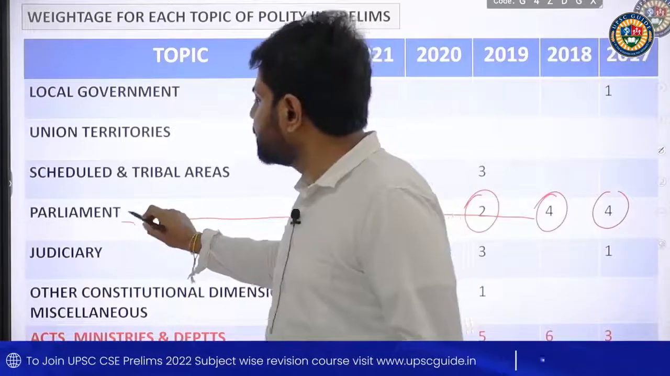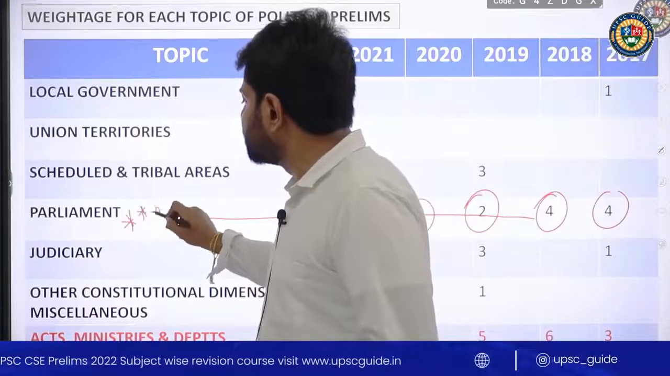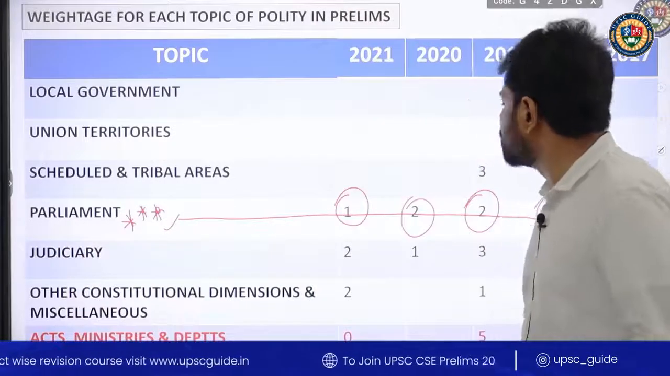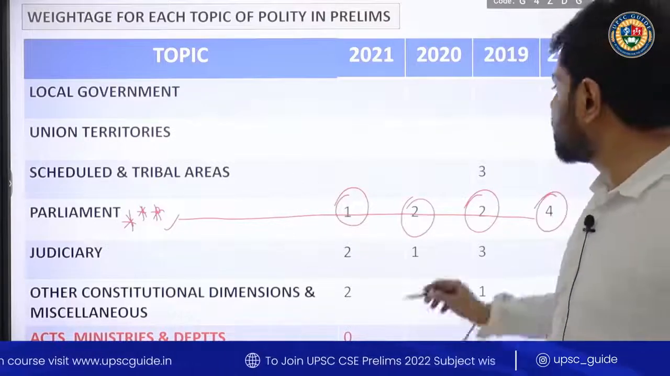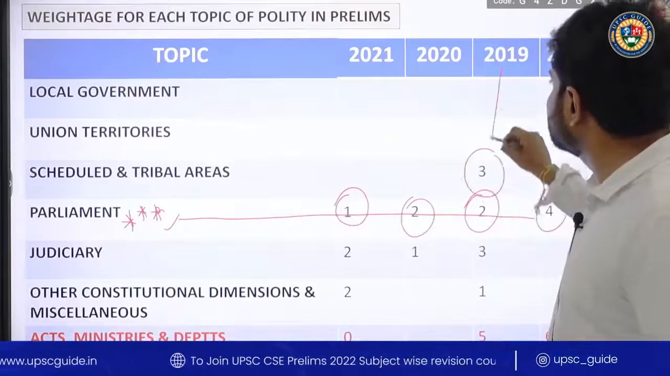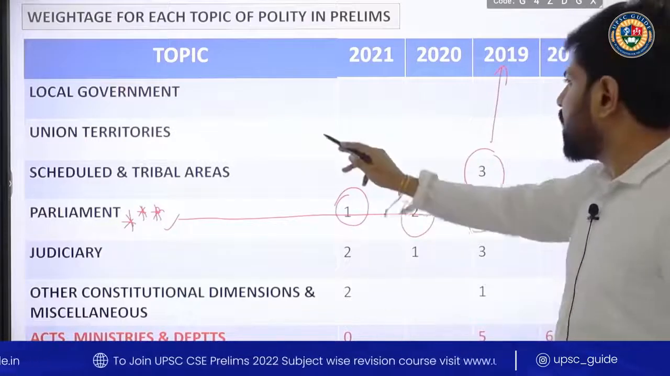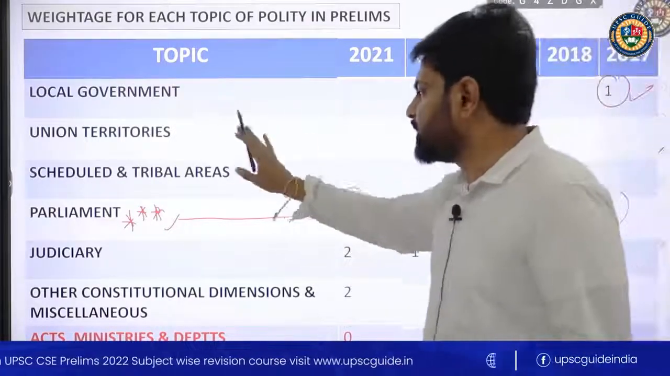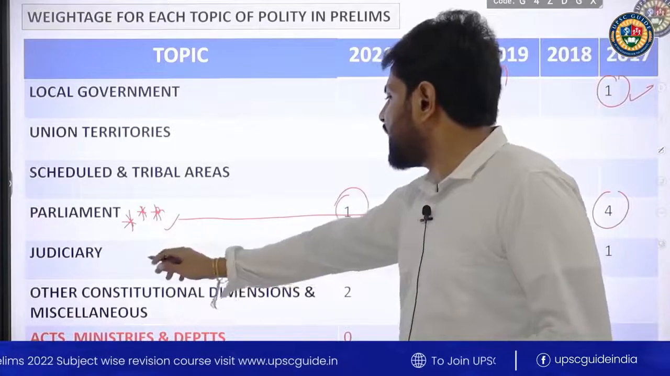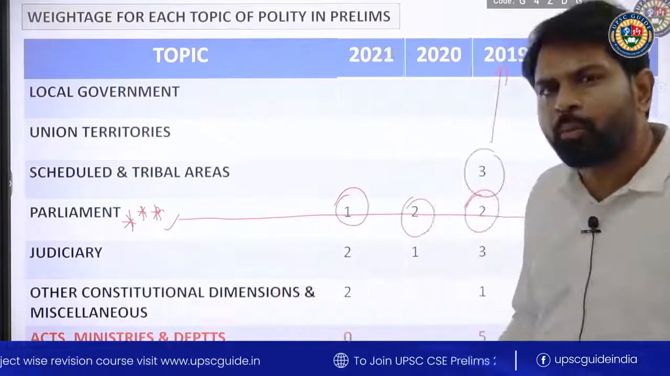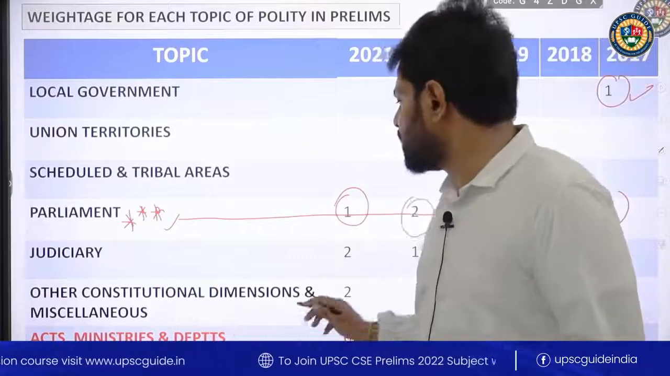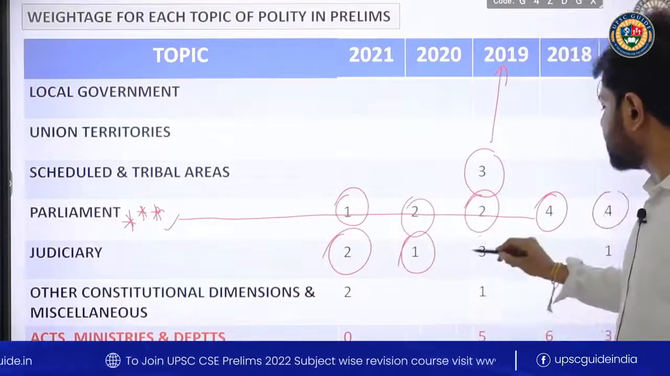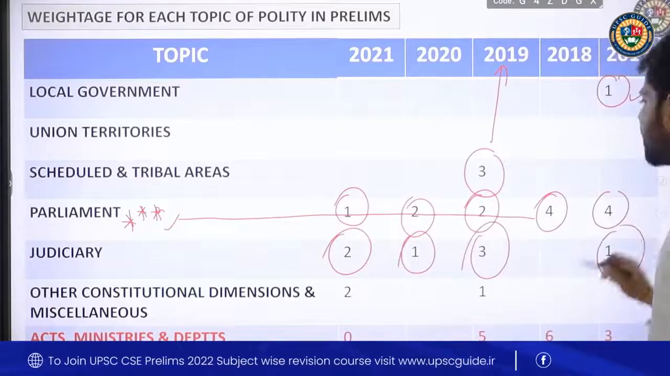This topic is quite important and relevant, and stays as an important topic for your preliminary examination. If you take schedule and tribal areas, 3 questions came in 2019, and local government, 1 question in 2017, right? Union territories, we didn't see many questions. And judiciary, another favorite topic of Union Public Service Commission, where we got 2 questions in 2021, 1 in 2020, 3 in 2019 and 1 in 2017.